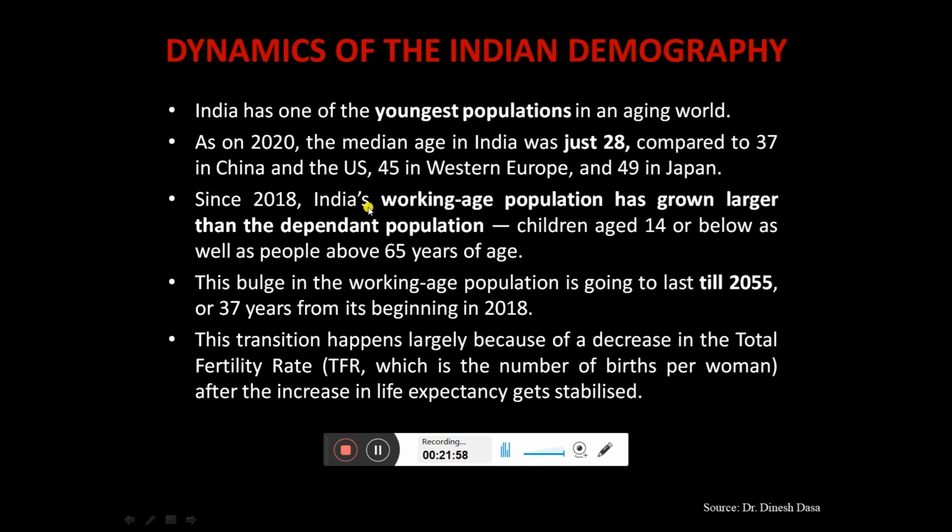Since 2018, India's working age population has grown larger than the dependent population. So basically the number of children and the people beyond the age of 65 is very small, and a larger number of people fall in the working age. Okay, so this is our period. This particular age group advantage will be there till 2055. So friends, right now we are sitting in 2000 and, it started in 2018 and it will end in 2055. So by and large we have around 32 years. So this is the golden period.